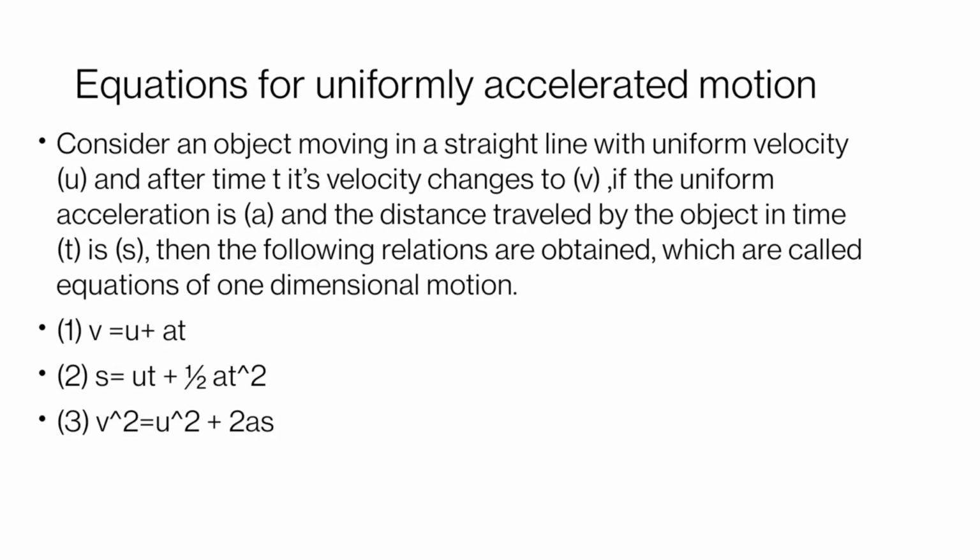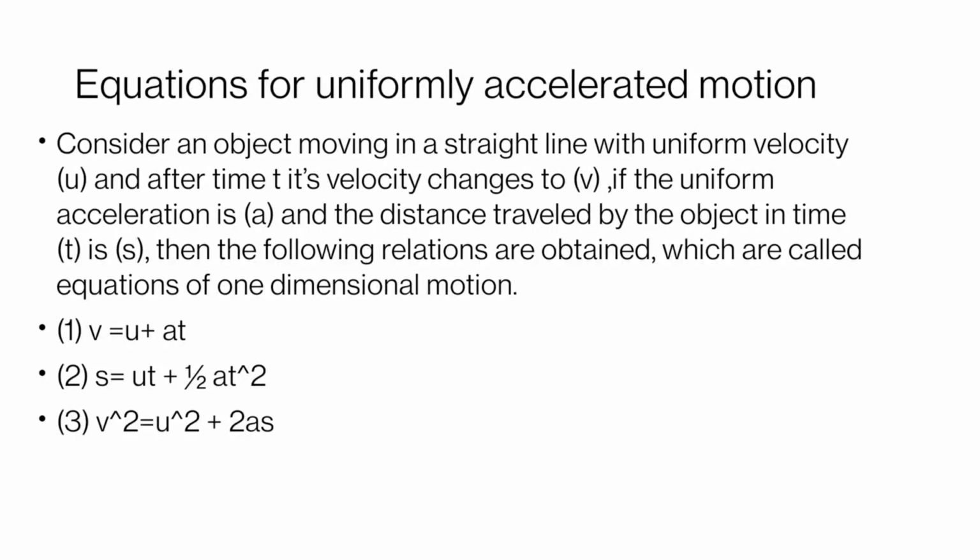Now we study equations for uniformly accelerated motion. For this, we consider an object moving in a straight line with uniform velocity u, and after time t, its velocity changes to v. So u is its initial velocity and v is its final velocity.